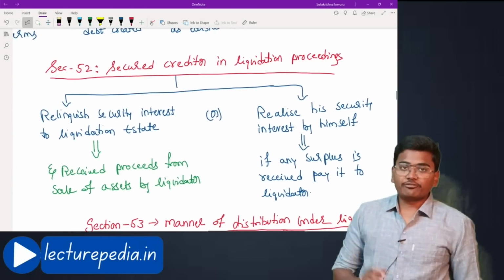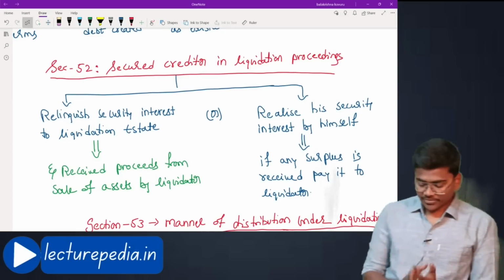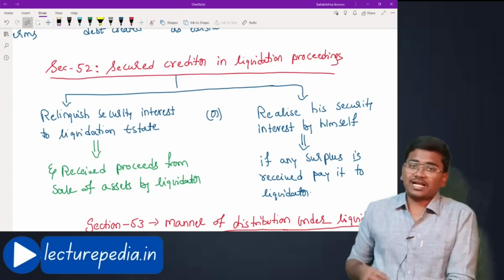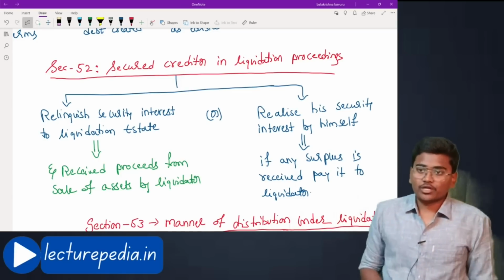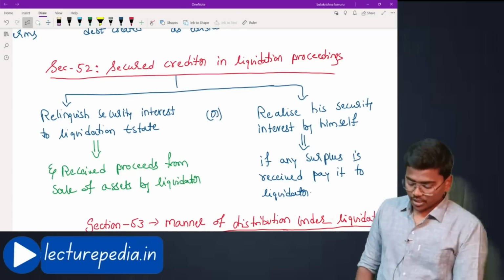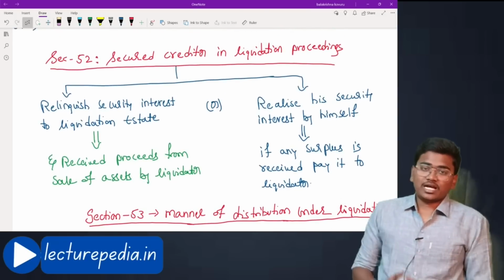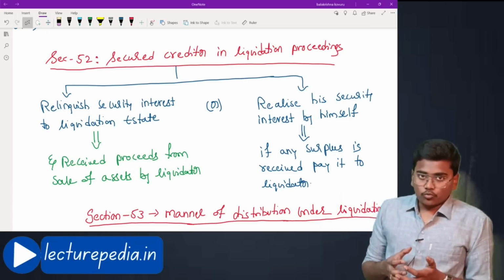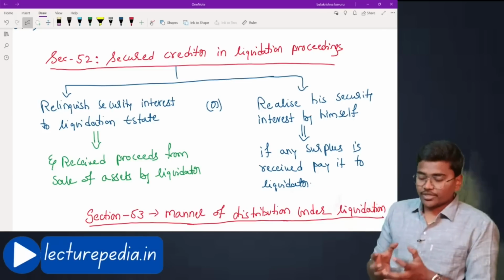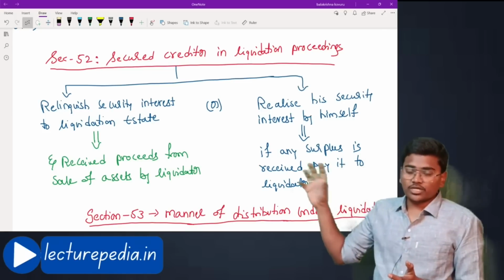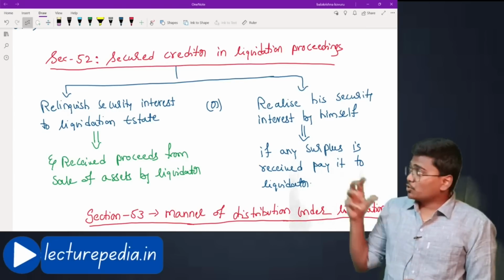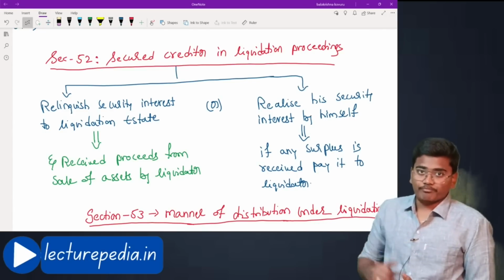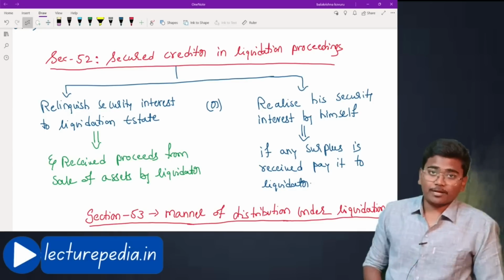Secured creditor in liquidation proceedings. A secured creditor means a particular creditor to whom security of an asset is given against the debt taken from him. He would be known as a secured creditor. Now, liquidation is going on against the company. During this liquidation, since the company owes some amount to the secured creditor, the company should give some amount to the secured creditor. Now, the secured creditor is having an asset as a security with him. That asset belongs to the company.